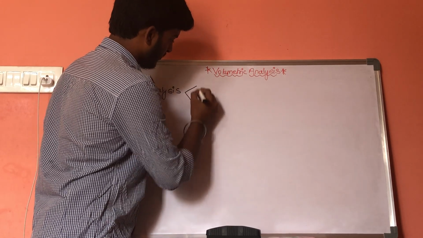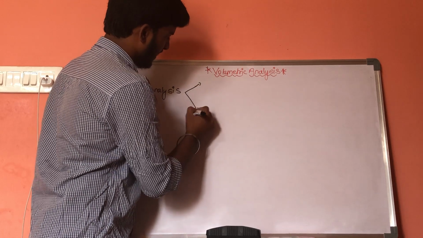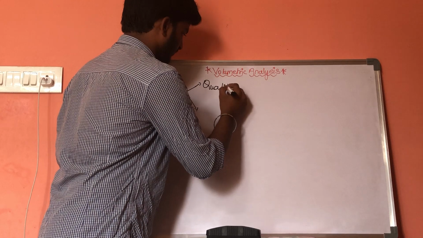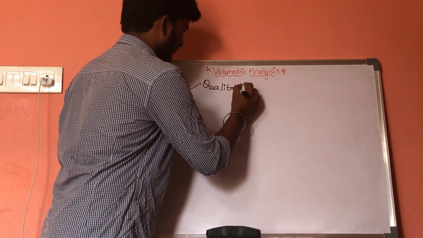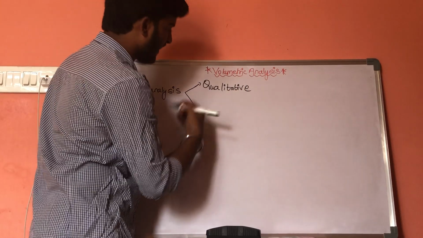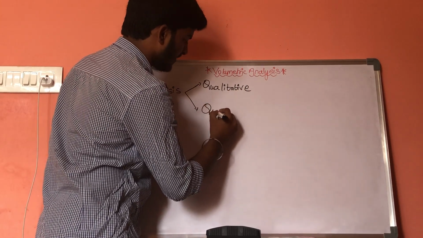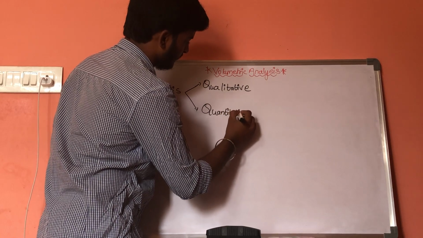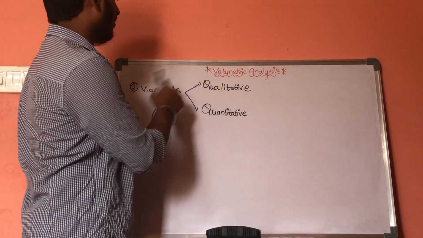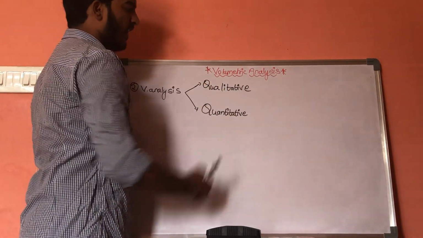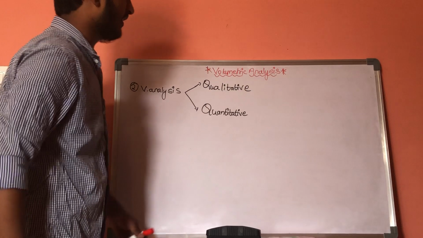Volumetric analysis is divided into two branches. One is qualitative analysis, while the other one is quantitative analysis. This volumetric analysis is differentiated into two parts: one is qualitative analysis and the other one is quantitative analysis.